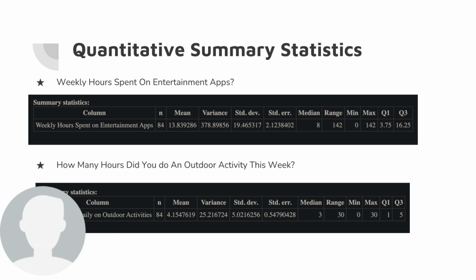On to, how many hours did you do in outdoor activity this week? We see a smaller range with the minimum being 0 and the maximum being 30. Again, 30 hours a day is impossible, but for now we're just going to use the data that we have. So we saw a median of 3 and a mean of 4.15 rounded. And again, you can toss this up to a smaller range, but the fact that these numbers are relatively close, I found that data a little bit more satisfying personally.